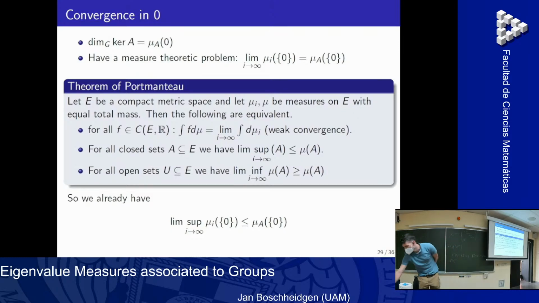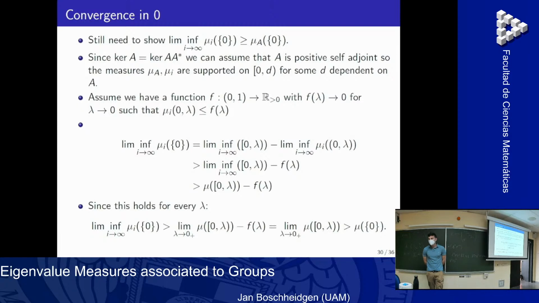For this, what it turns out is that we need to control the spectrum near 0 of a matrix. When we control the spectrum, we have a function that bounds the spectrum near 0 of all our matrices A_i. This μ_i was the spectrum measure of our finite dimensional matrices. And if we have this bound here, then we can easily deduce the other inequality. This was originally done by Wolfgang.